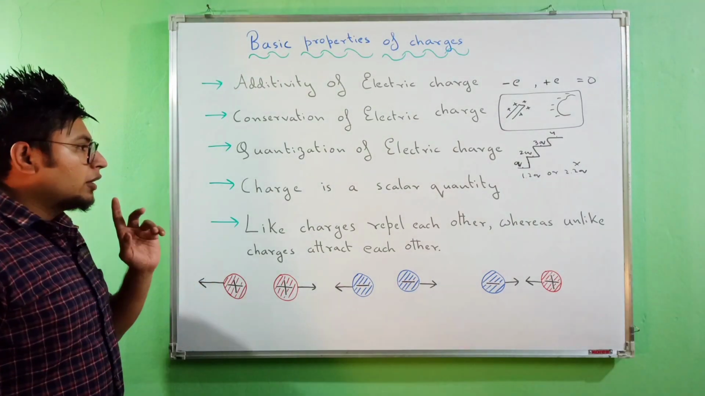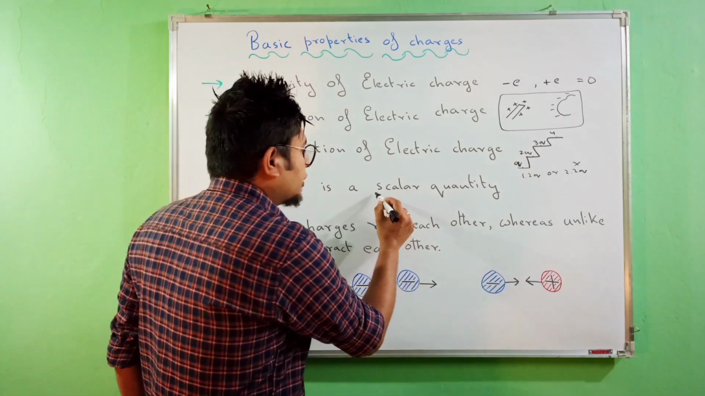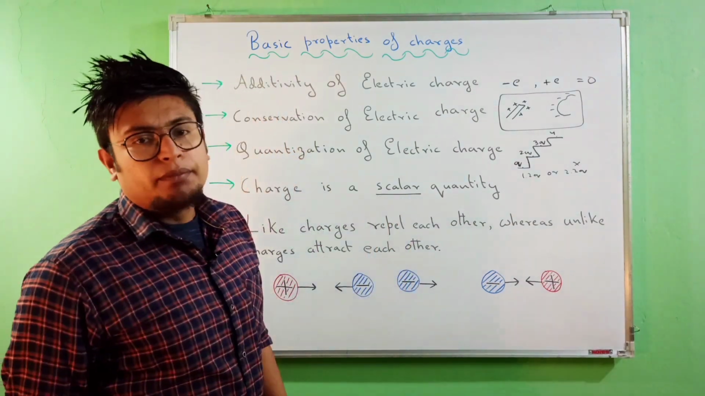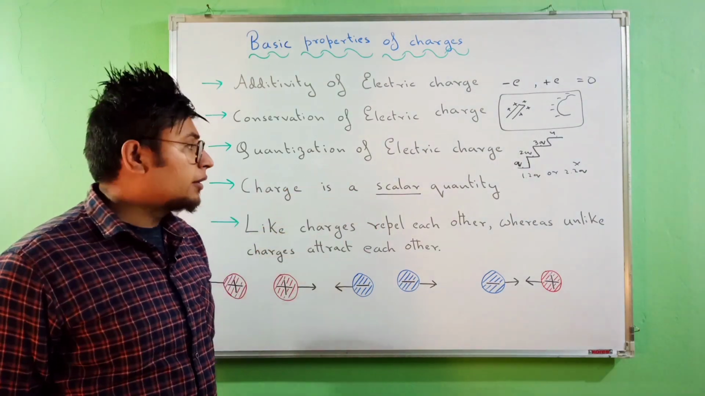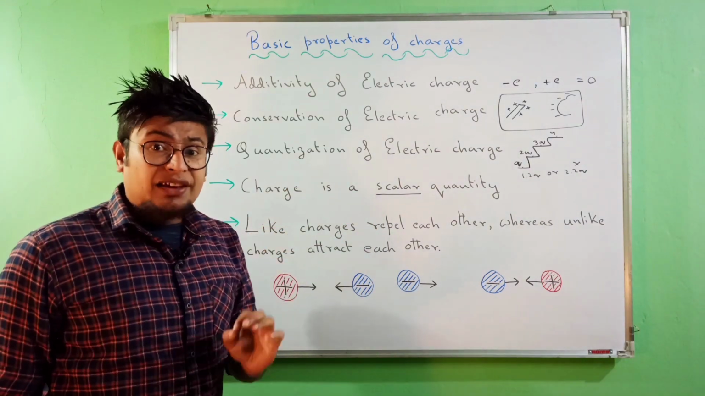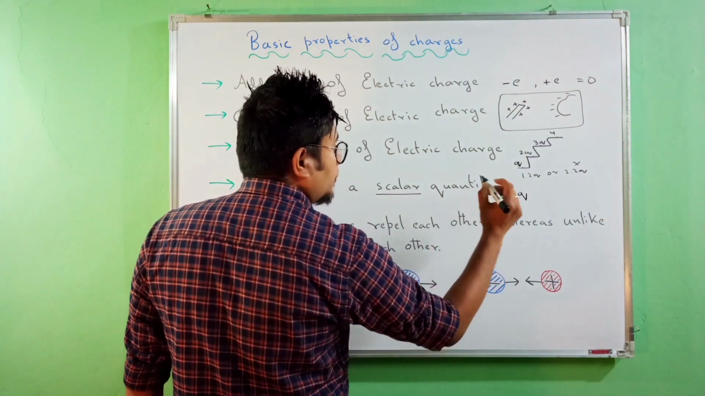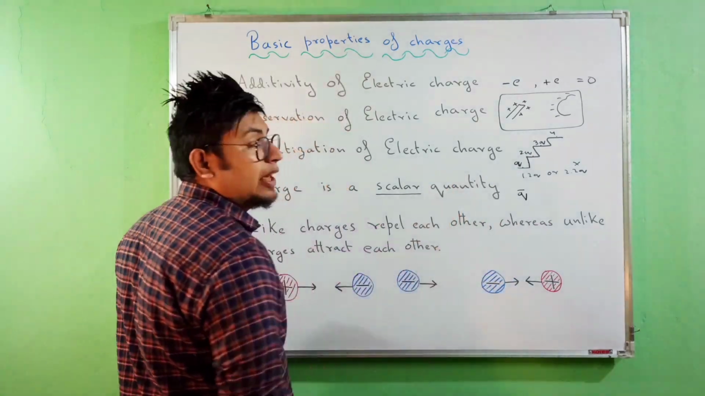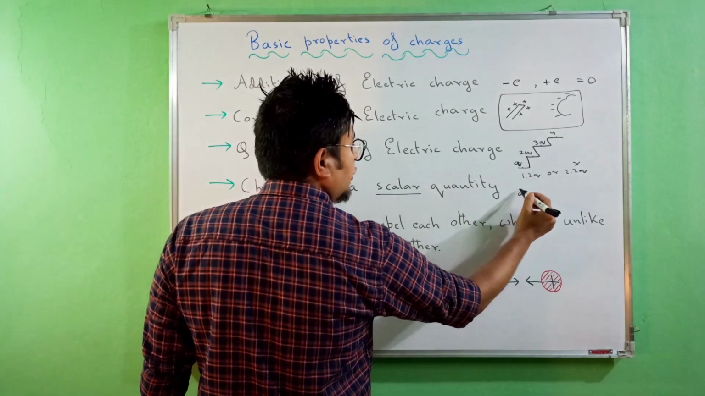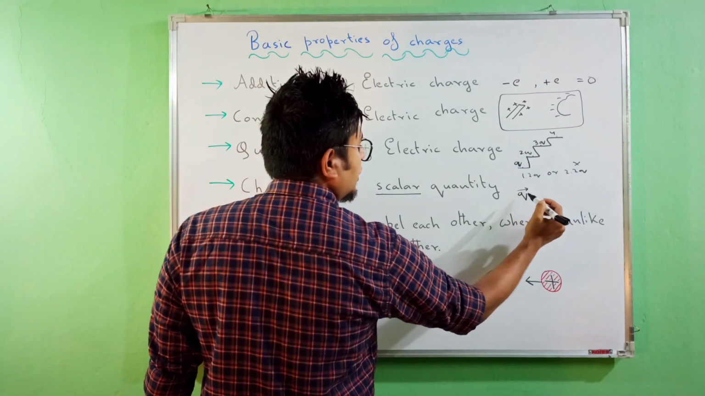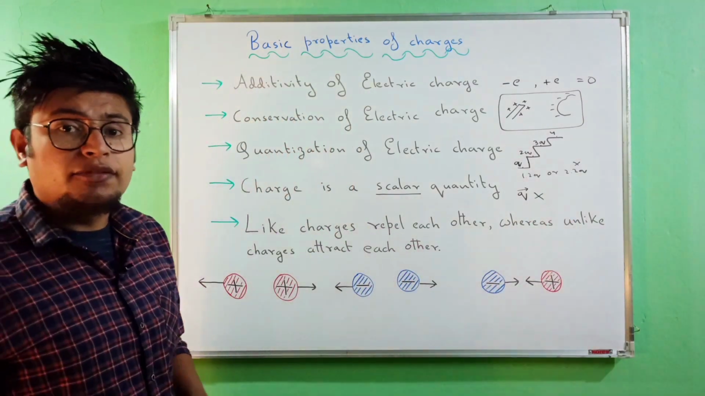And then charge is a scalar quantity. This is very, very important with respect to your exam purpose, because multiple choice questions have been asked regarding charges. Are they scalar or vector? Charges do not have direction. For example, the symbol of a charge is Q. You do not put an arrowhead over Q. This is not allowed. If you put an arrowhead like this, that is the symbol of a vector, it's wrong, because charges do not have directions.